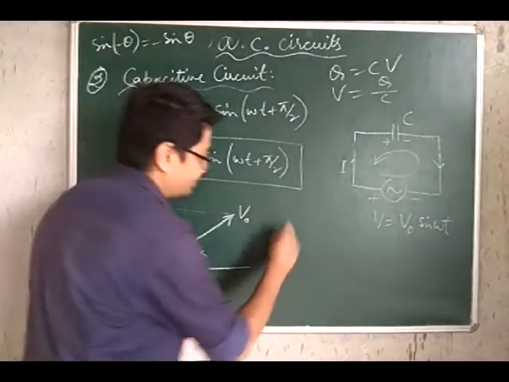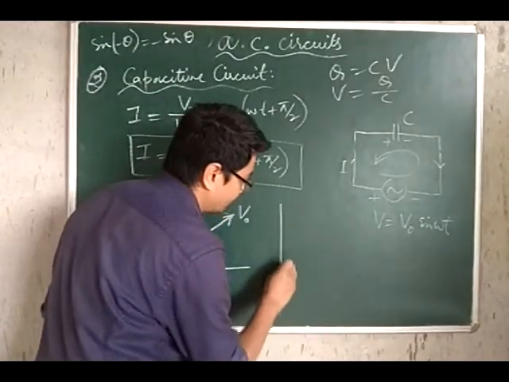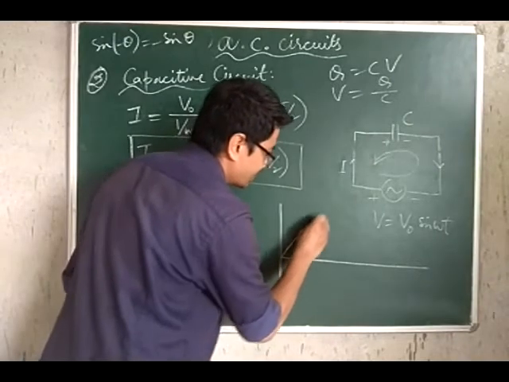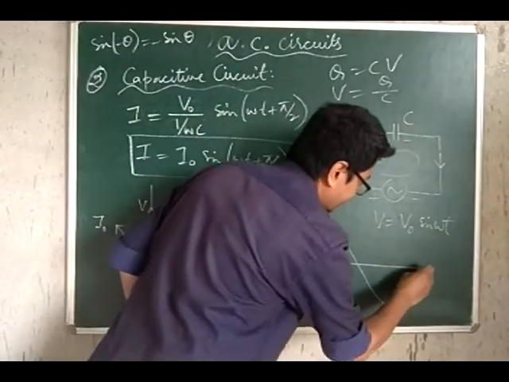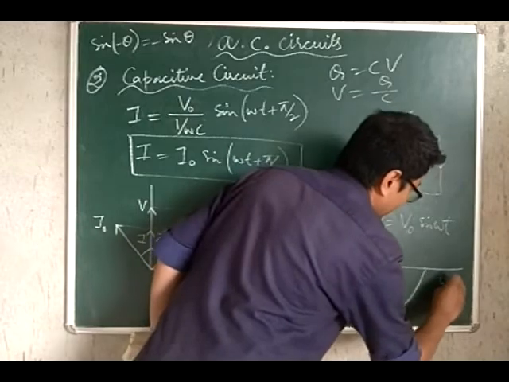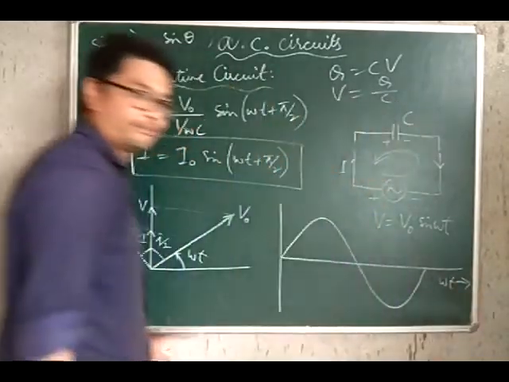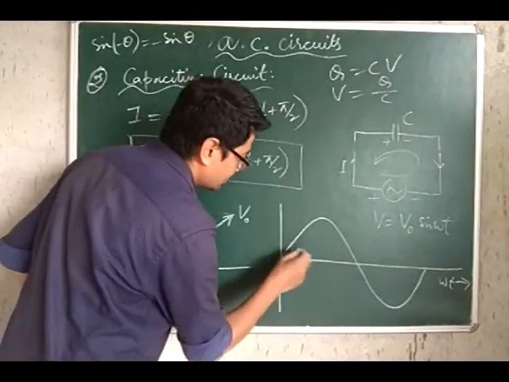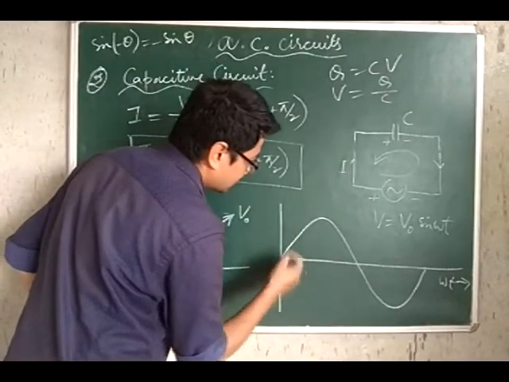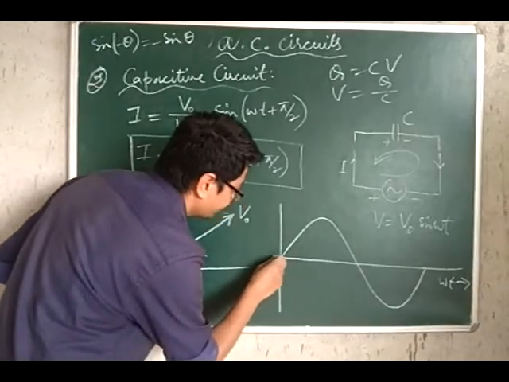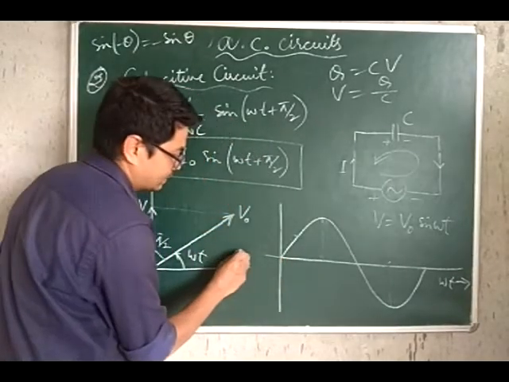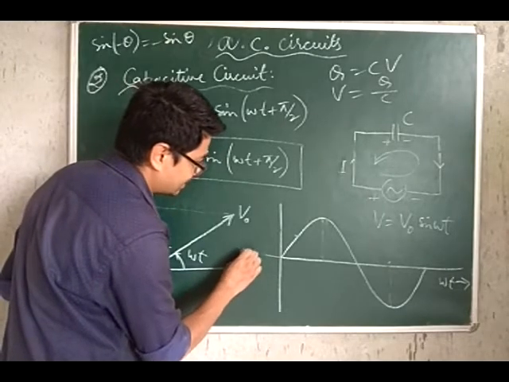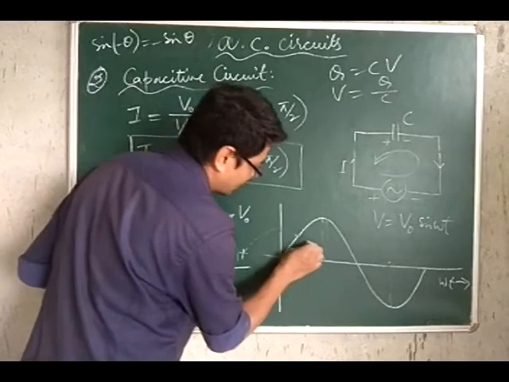And likewise, if we plot the graph of the voltage and the current, so this represents the voltage. Of course, we are plotting omega t along the x-axis. So the current is leading the voltage, so it starts earlier than the voltage, so to say.